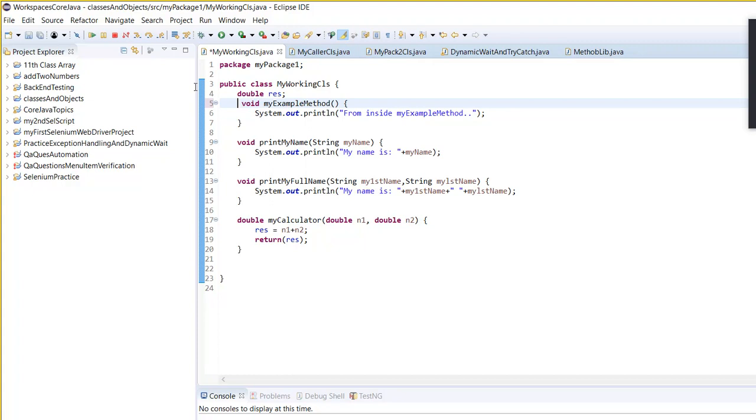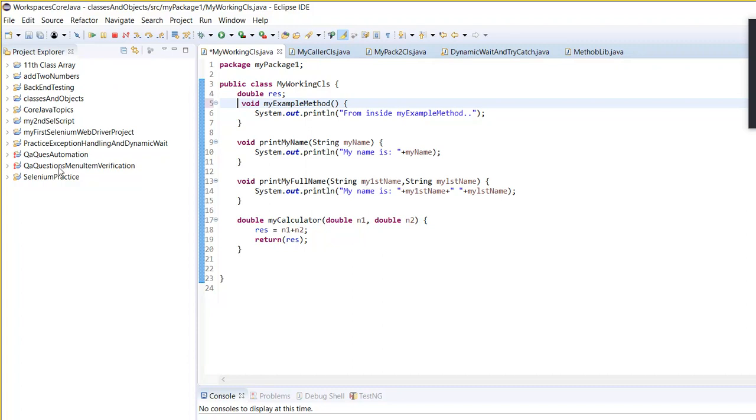If you do not put any access specifier like public, private, there are three types of access specifier: public, private, and protected. Public, private, and protected. Now these three types of access specifier, public means like this method, you will be able to access this method.